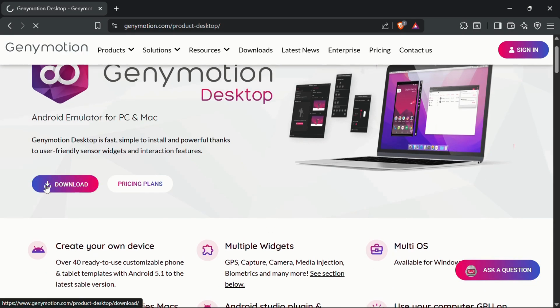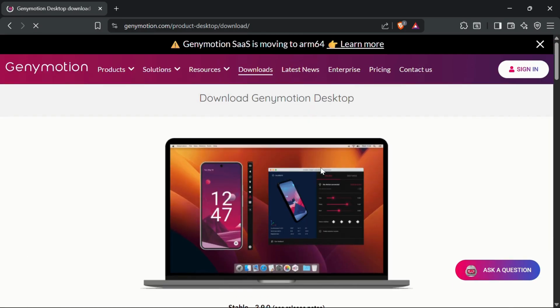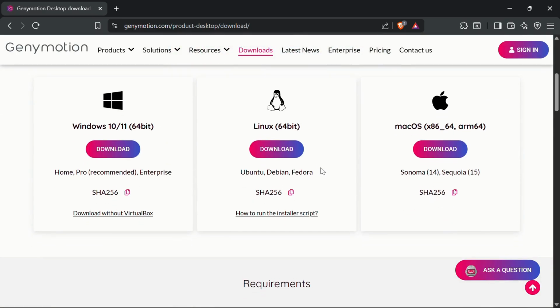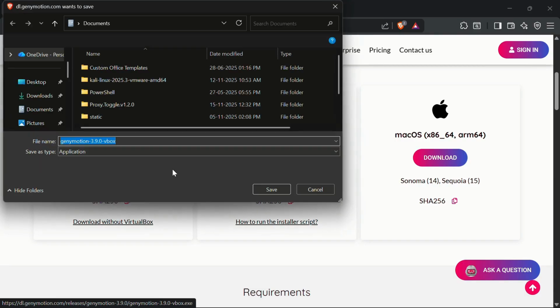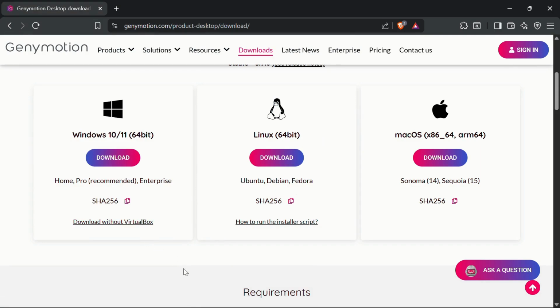Next is download. There are some options here for Linux, macOS and Windows. We are going for Windows, and there are two options for Windows: with VirtualBox or without VirtualBox.